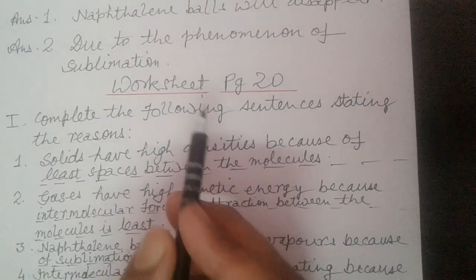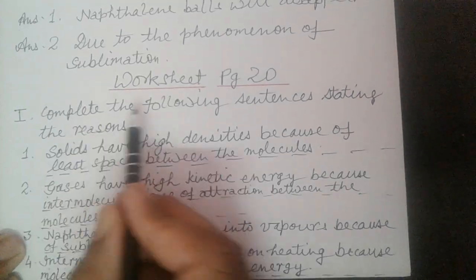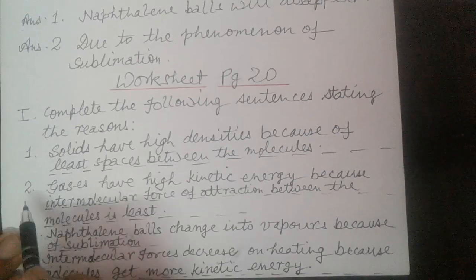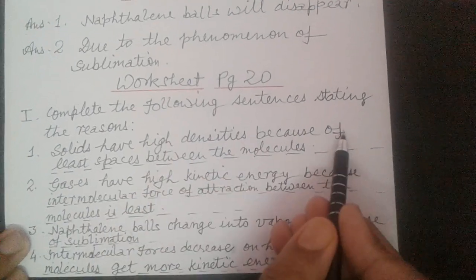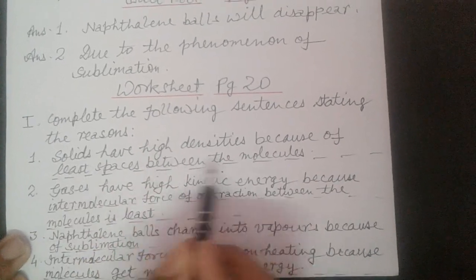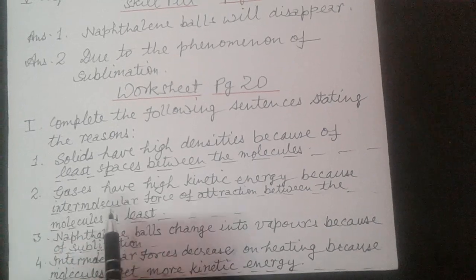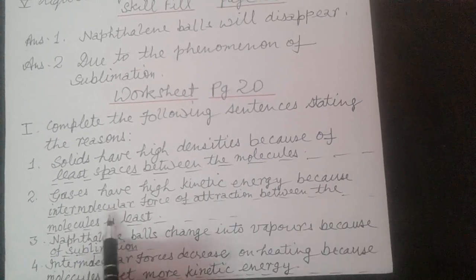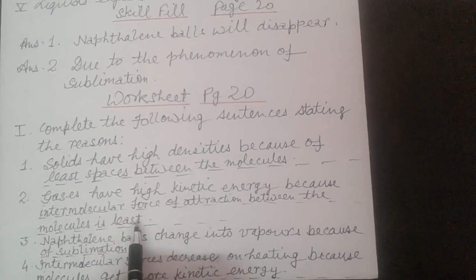Now same worksheet, page 20. First question, complete the following sentences stating the reason. Now first, solids have high densities because of least spaces between the molecules. Now second, gases have high kinetic energy because intermolecular force of attraction between the molecules is least.